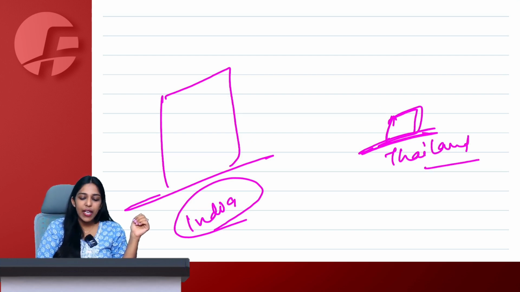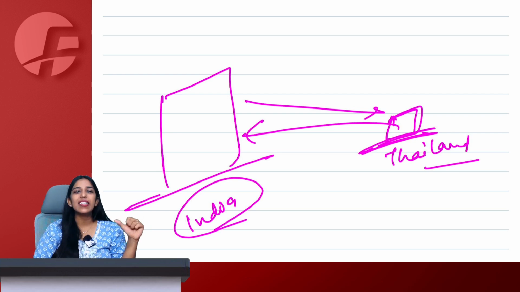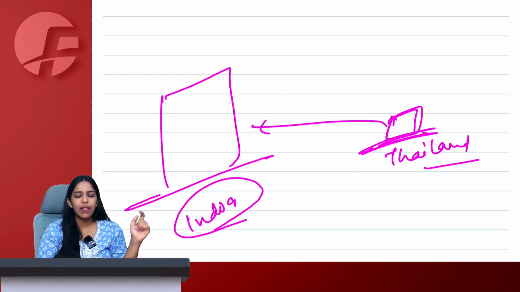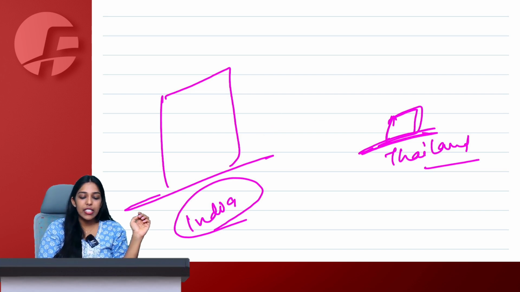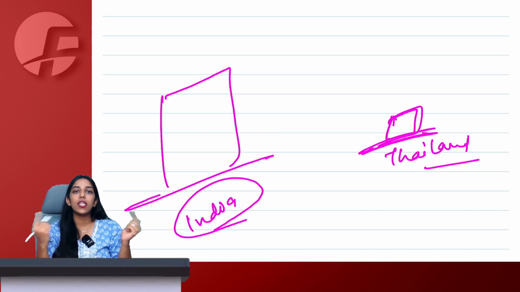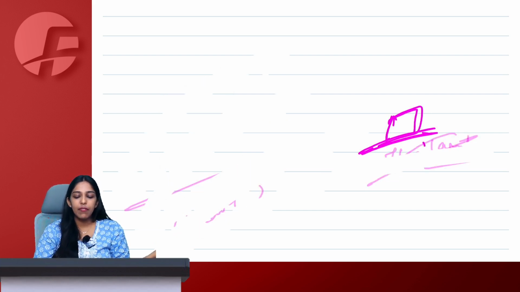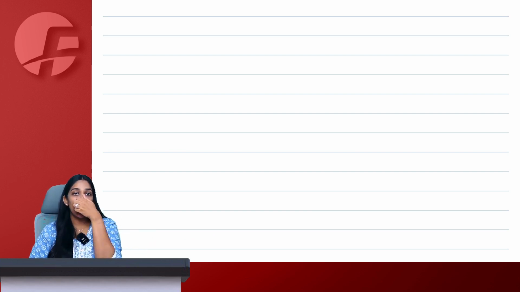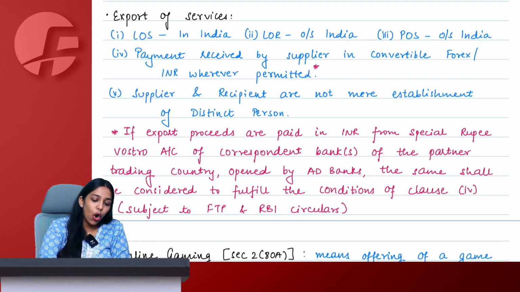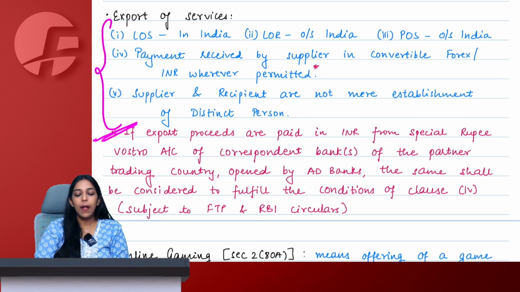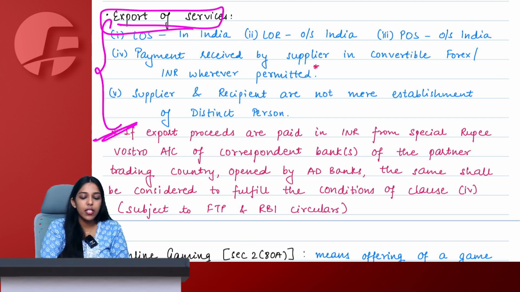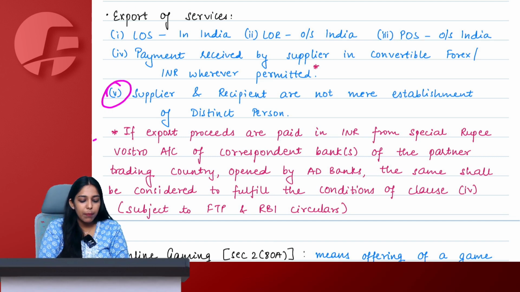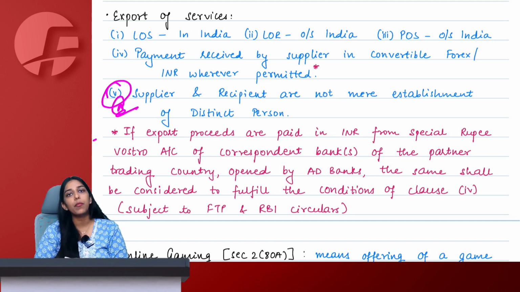Now in this case, if Thailand is paying some money to me, or I am paying some money to Thailand, that is not import export, because we can anytime arrange any kind of transaction. If I want to show export, I will tell the Thailand branch to give me some money and I will show that I have done export of service to them. It is very easy to arrange such kind of transactions with your own distinct person only. Therefore, they are saying that whatever payment is happening should not be between your own establishment only. If all of these 5 conditions are satisfied, then we say that it is export of service. We will discuss more about point number 5 when we move on to the chapter named import under GST.